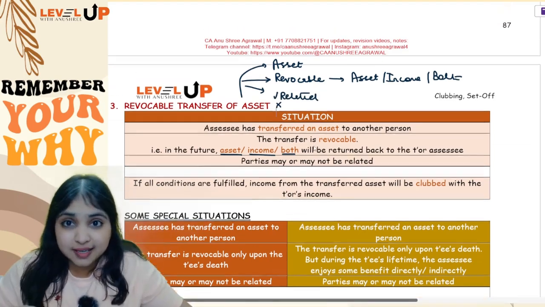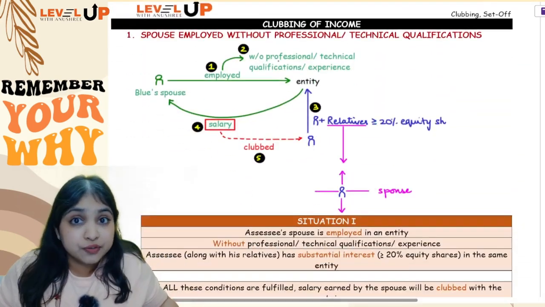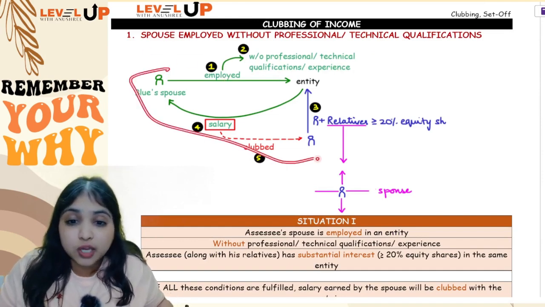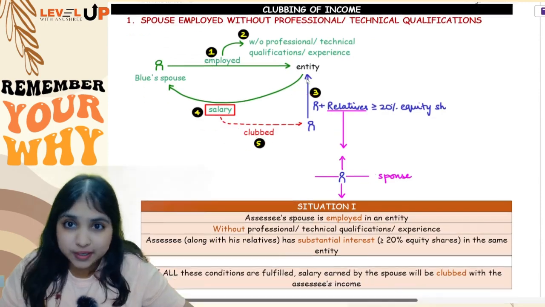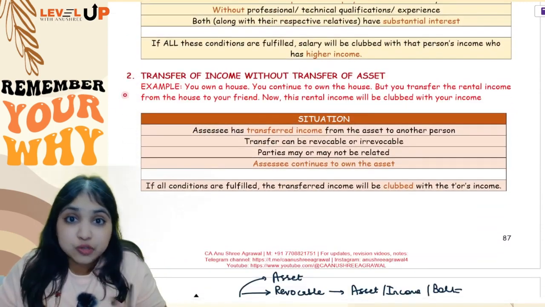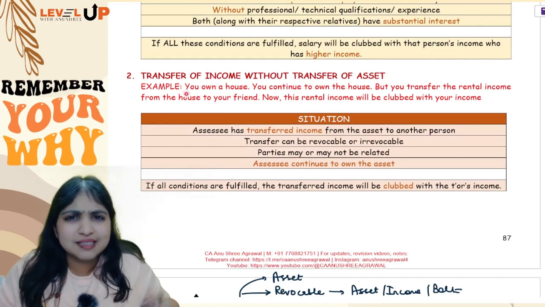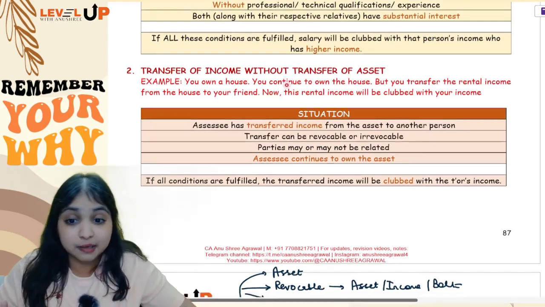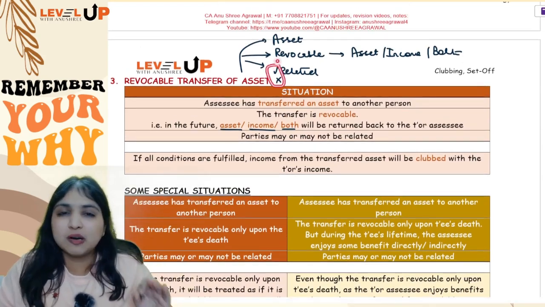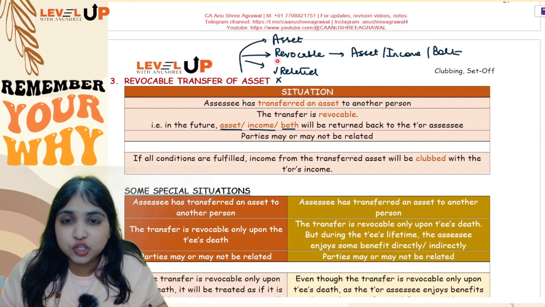See, totally 3 adjustments we've learned till now. In the first adjustment where we spoke about qualifications, salary and all, here we're talking only about husband-wife relationship, no other relationship. In the second adjustment where I was only transferring income and I was not transferring asset, here the parties may be related, may not be related, doesn't matter. Even in the third adjustment which I'm doing now for you, the parties may be related, may not be related, doesn't matter. So situation you've understood little bit.